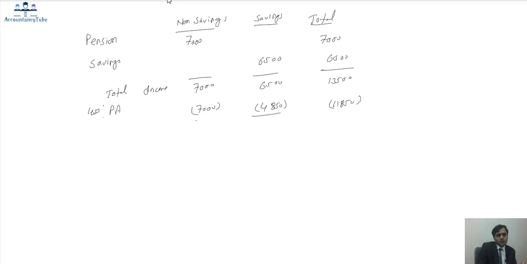It will be 1,650. I assume I am right. Please make sure you redo these calculations. So 1,650 is our taxable income.